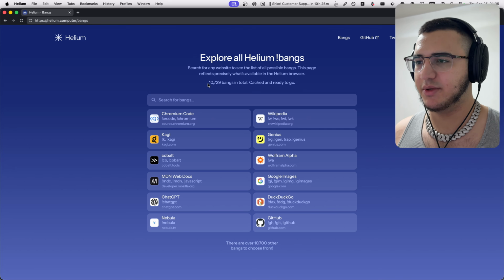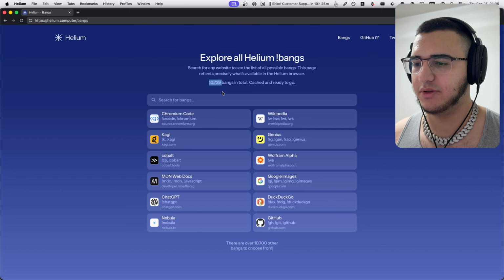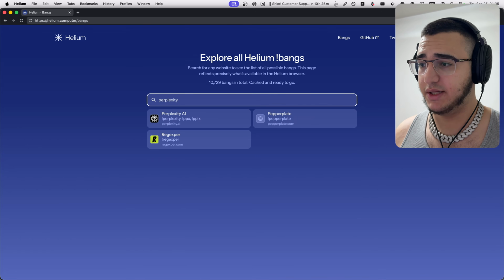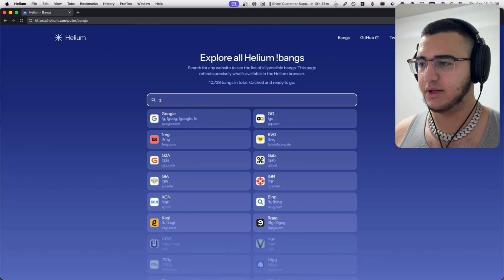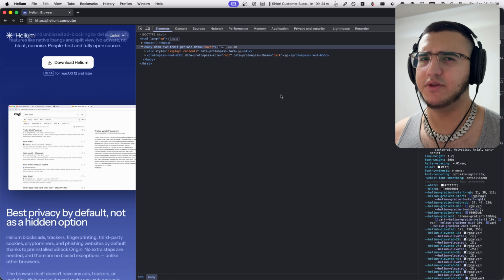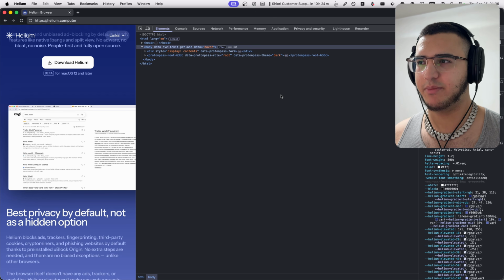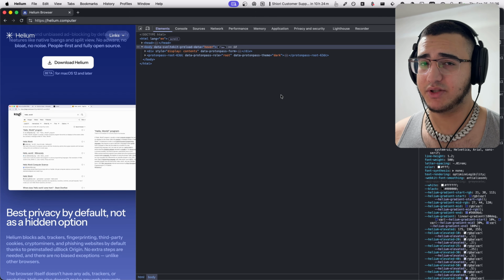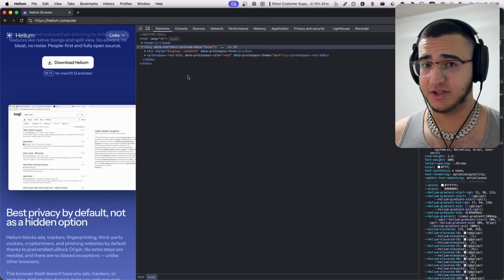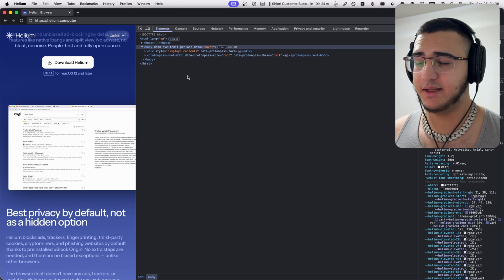And there are approximately, or specifically, 10,729 bangs in total. I mean, you have some for ChatGPT, Perplexity, which is really cool, and also GitHub. Now it's also a perfect fit for developers since they removed a lot of the noise that comes with the Chrome DevTools. For example, all the Gemini stuff, which I personally would never want in my browser. I'm not against the idea itself, their implementation is just way too bad. At least that's what I think.